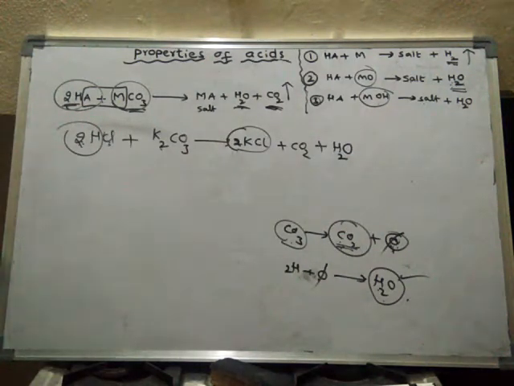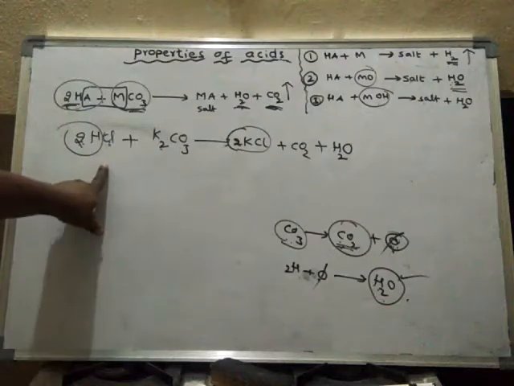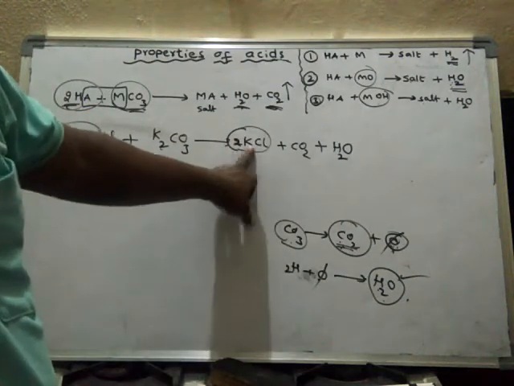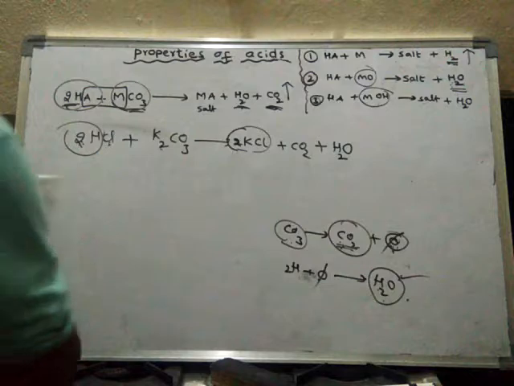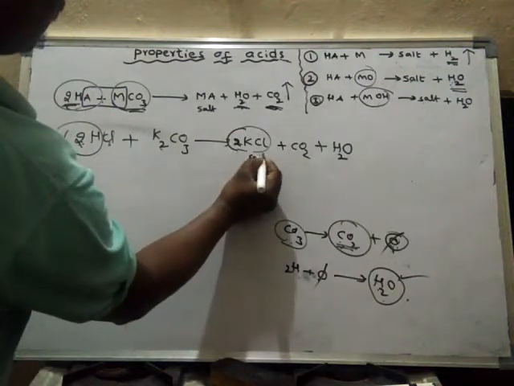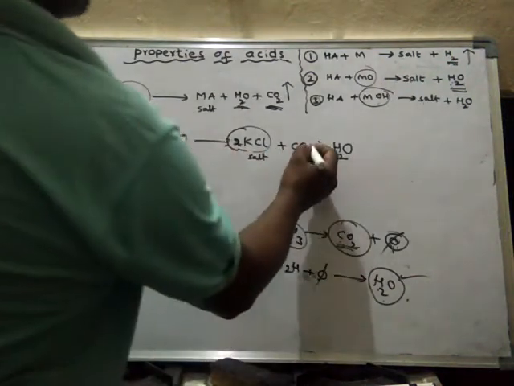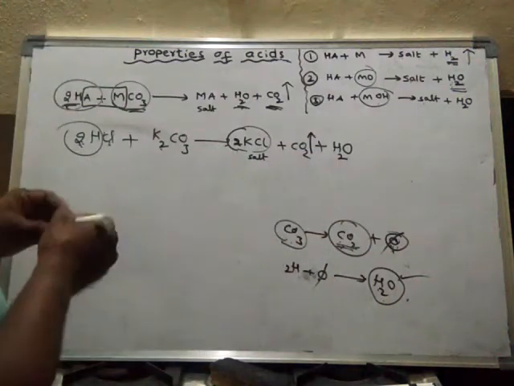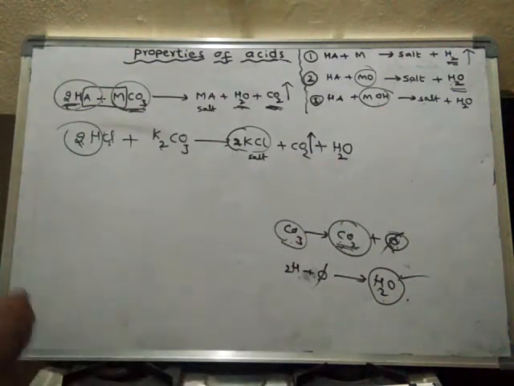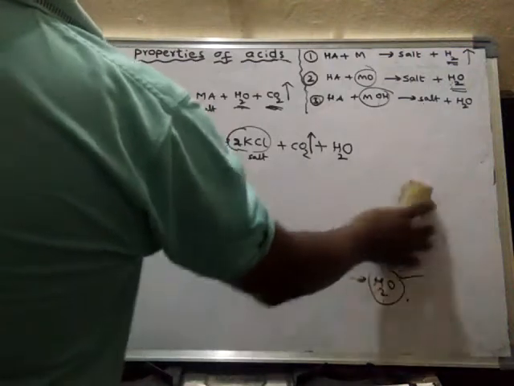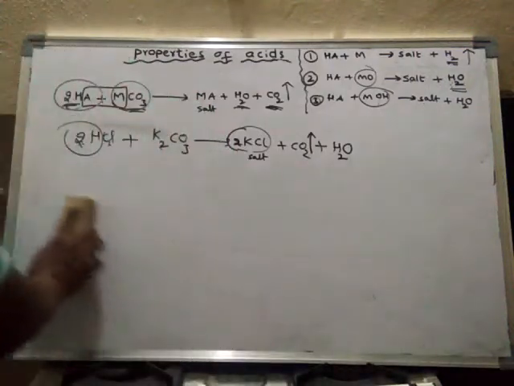So in this way, dilute acid when reacted with metal carbonate forms salt. They form KCl, potassium chloride, which is a salt. Salt, carbon dioxide gas and water are formed. So in this way the reaction will occur. Okay, right. Next.